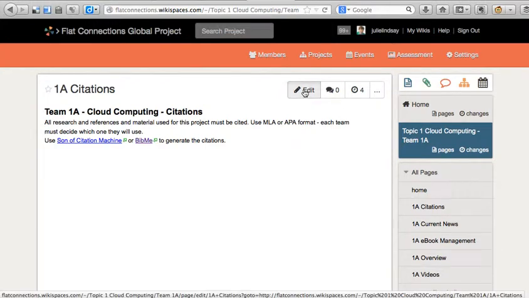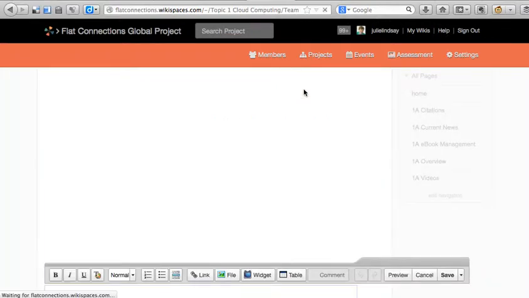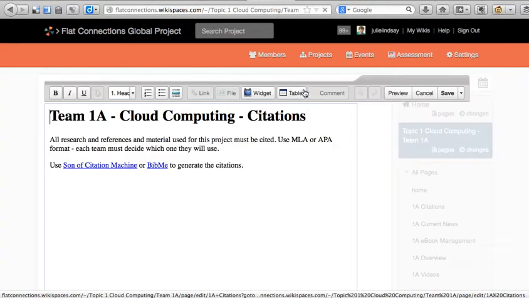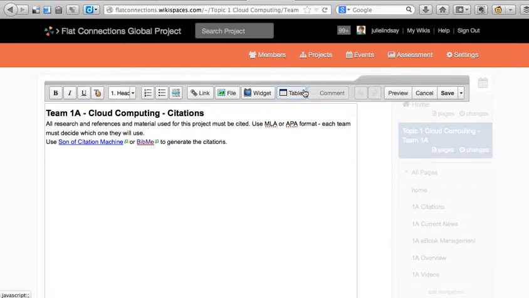Now I'm going to go into edit mode because we really want experts to be visible, as teachers will be visible as well. So if there's something that you particularly want to draw to the students' attention, I would suggest leaving a comment on the page. So I'm just going to do this as a test here. Now for example, if the student has added something and you wanted to leave a comment, you could say something like, well done, but have you considered this? And you might add something, or you might add a different way to cite a resource or a different resource, seeing as I'm on the citations page.